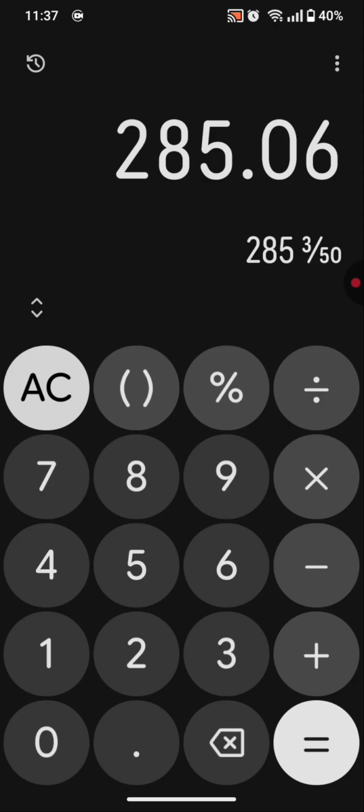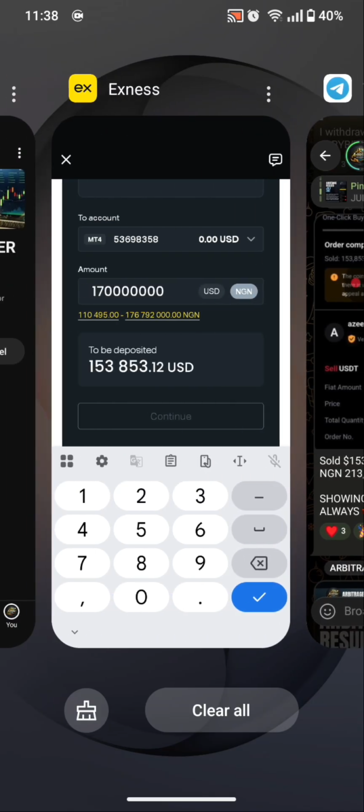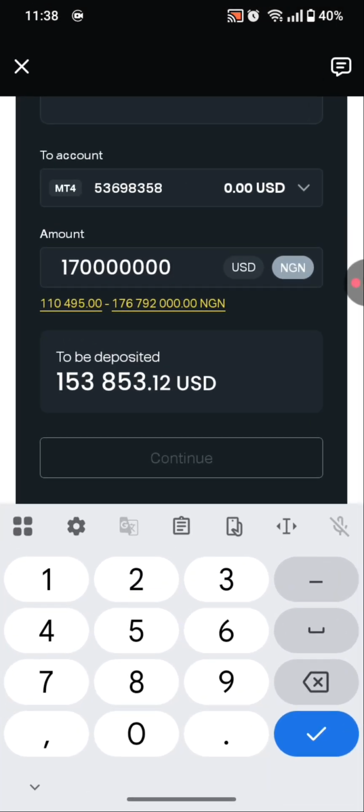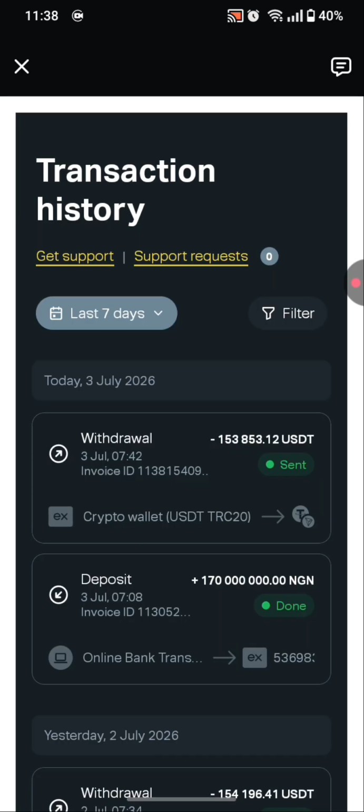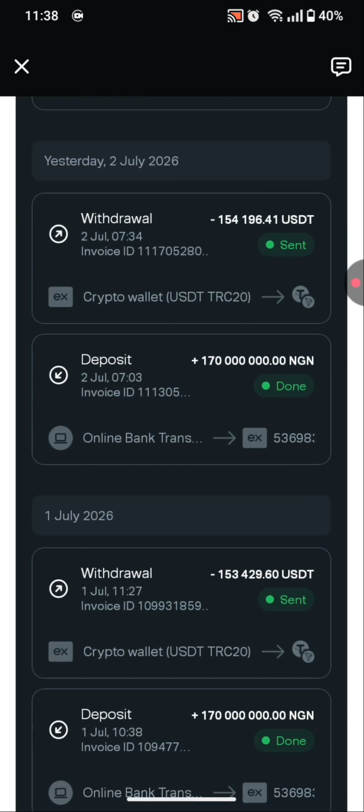So now, for those who will be asking, what is the minimum capital for getting started? The minimum capital for getting started on this arbitrage is simply 500 USD. But here's the catch. Any amount which you start with remains your limit of arbitrage on your account forever. That is why I told you earlier that this transaction history will come back, because I wanted to show you something. So I showed you earlier that this account I cannot use beyond 170 million naira.